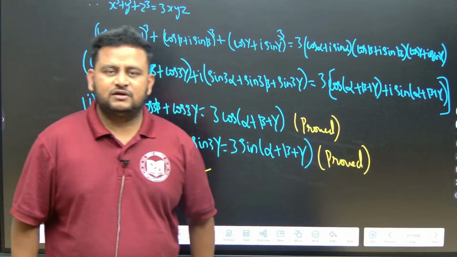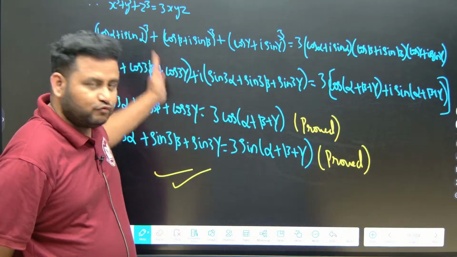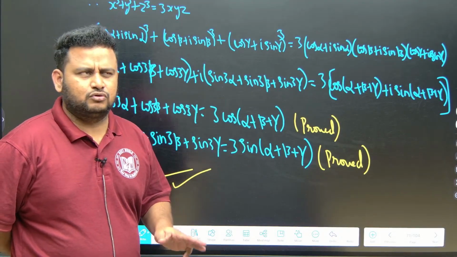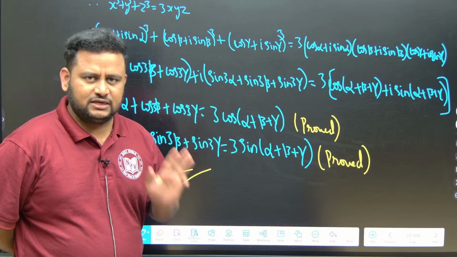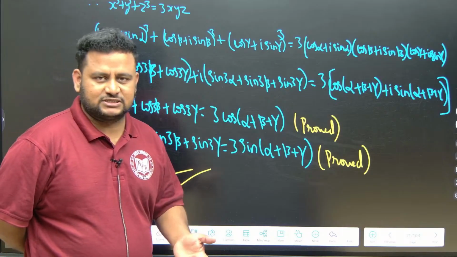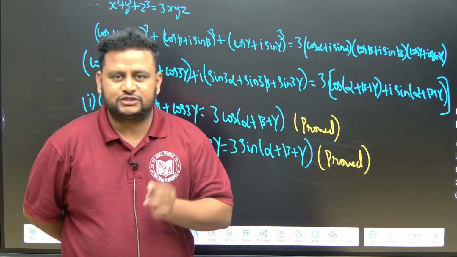When it comes to the fourth question, some more questions are left when it comes to De Moivre's theorem, especially this fourth question, part 3 is there. We will solve that. Apart from that, 3 more questions are there, which are highly important. We will solve them in the next class. I hope the session was useful. Please do watch it again. If you have any doubt, please post it in the comment section.